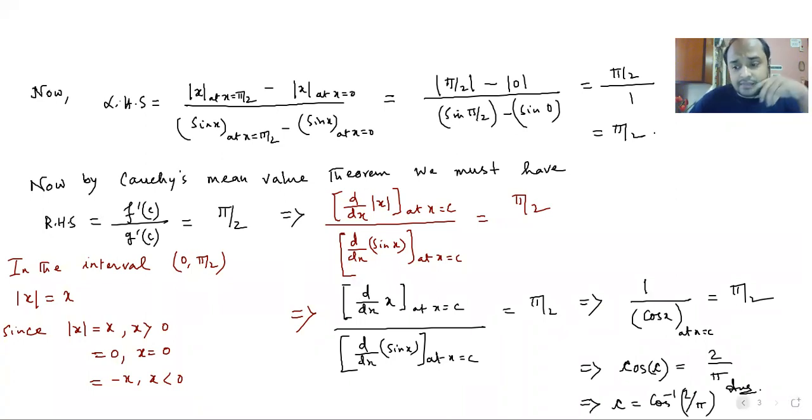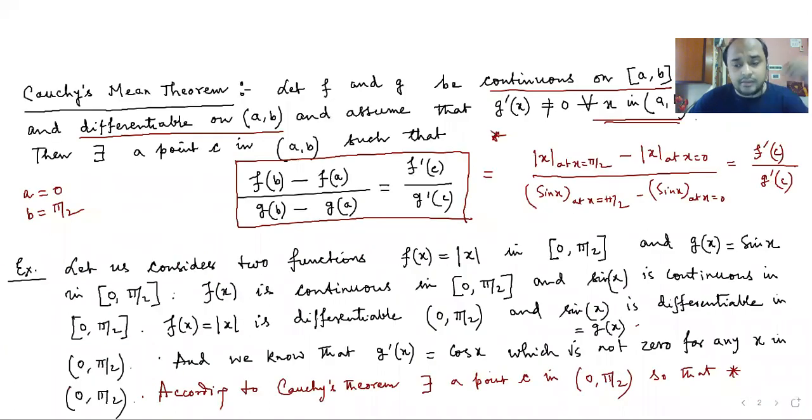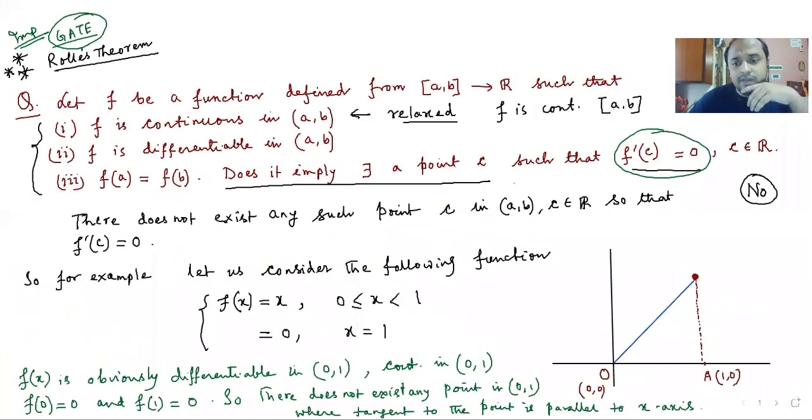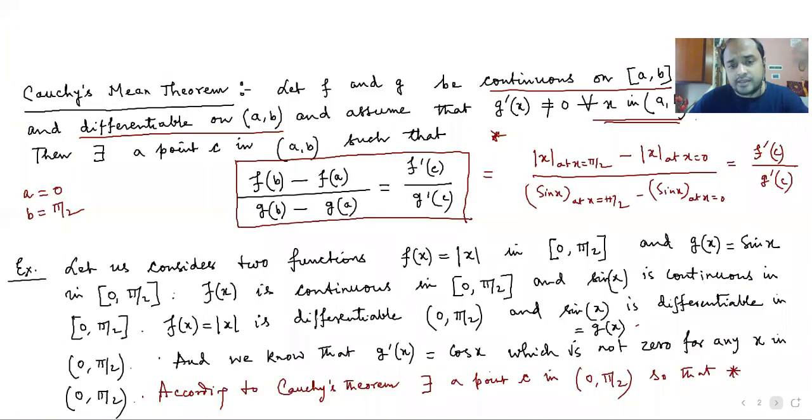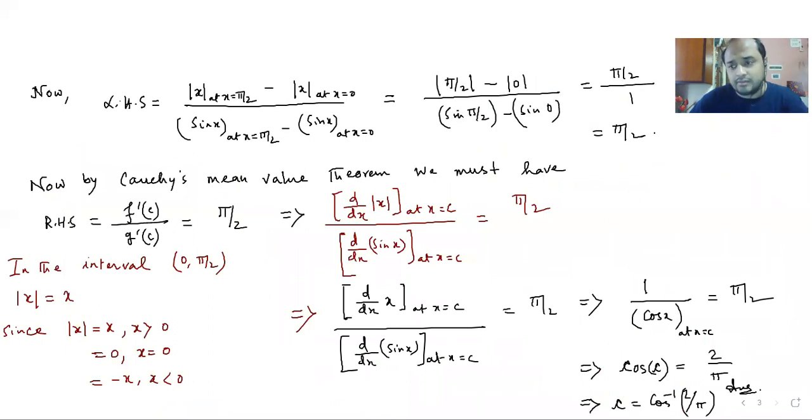Now you may ask me one question: sir, you have started with the mean value theorem and Cauchy's mean value theorem has been done, and suddenly you are going to L'Hospital's rules. So is there any connection between these mean value theorems and L'Hospital's rules?